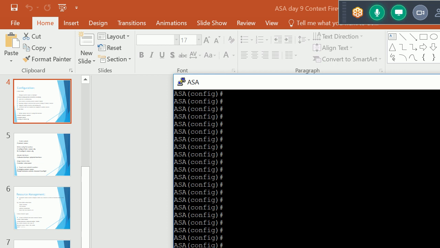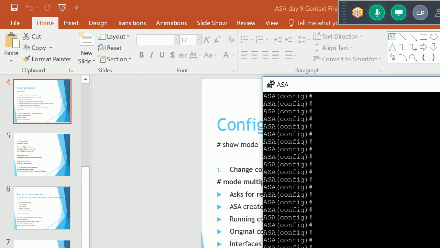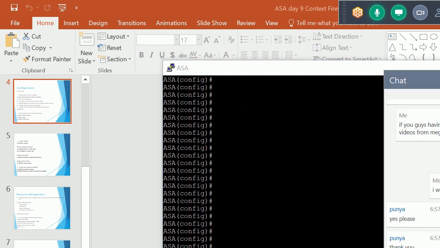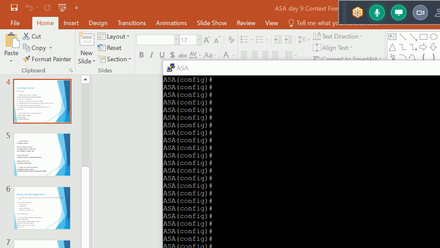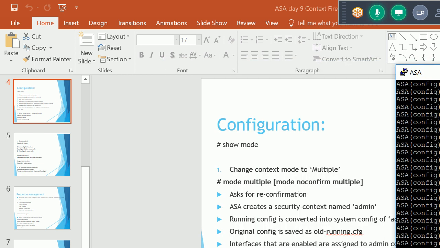If I run this command clear configure context, I don't have this command here.